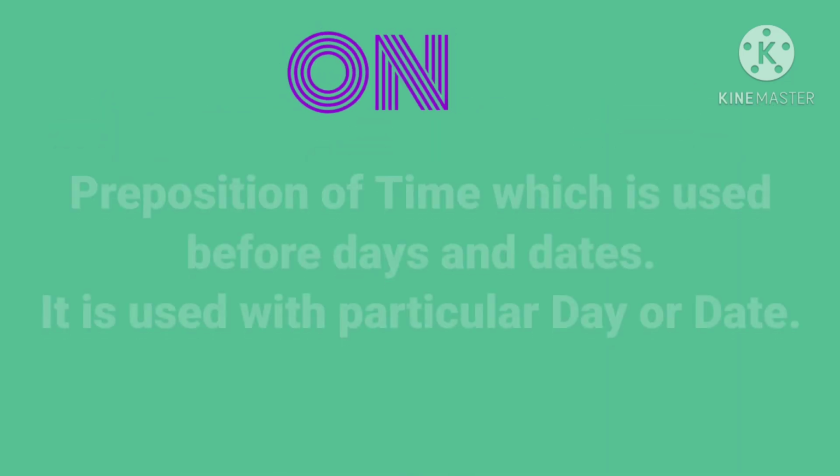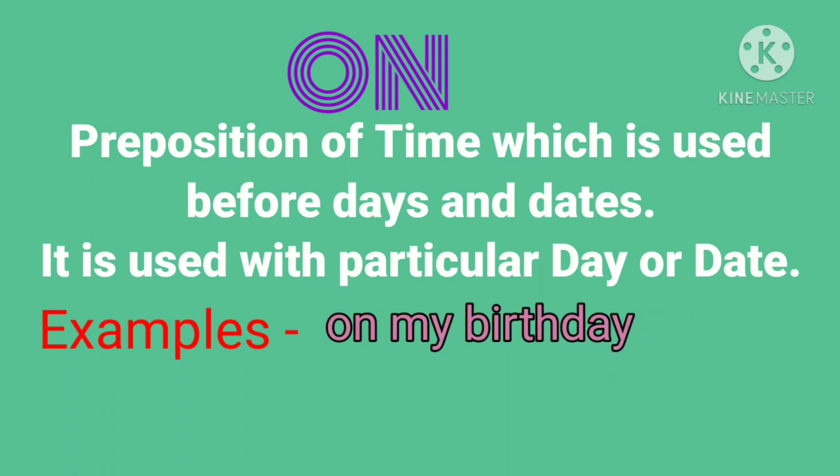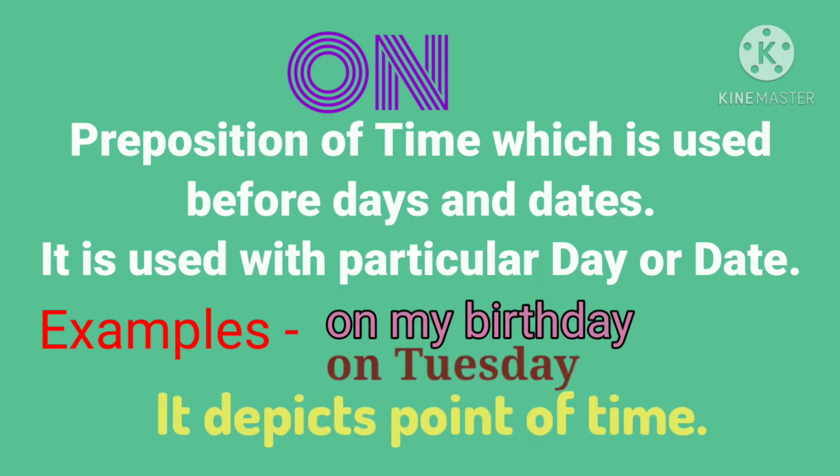"On" is a preposition of time which is used before days and dates. It is used with a particular day or date. For example, on my birthday, on Tuesday. It depicts a point of time.